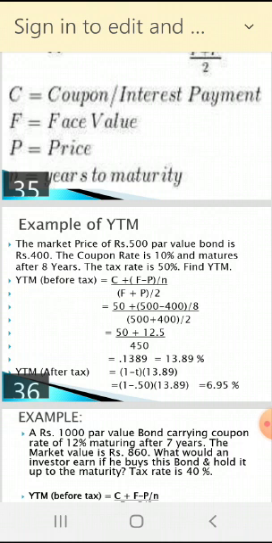Multiply by 100. So what will we get? 13.89%. YTM is what? Your return is what? 13.89%. The interest rate is 10%, but actually how much does it come to? 13.89, because you are investing 400 rupees. You are not paying 500, because the market value is 400. That is why you are purchasing the 10% bond, so it is above 10%. You will get 13.89%.